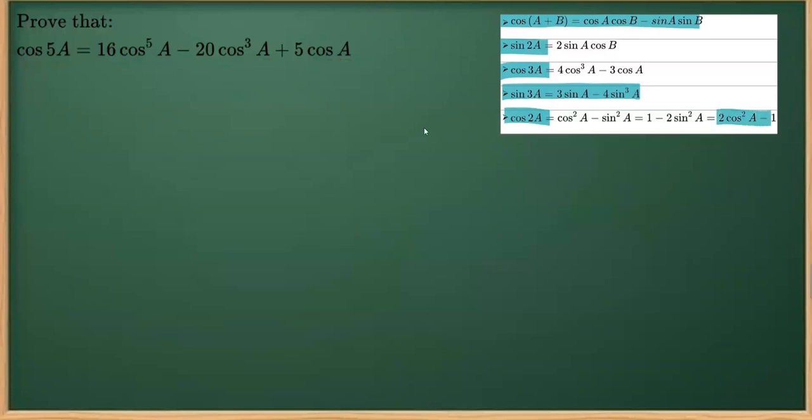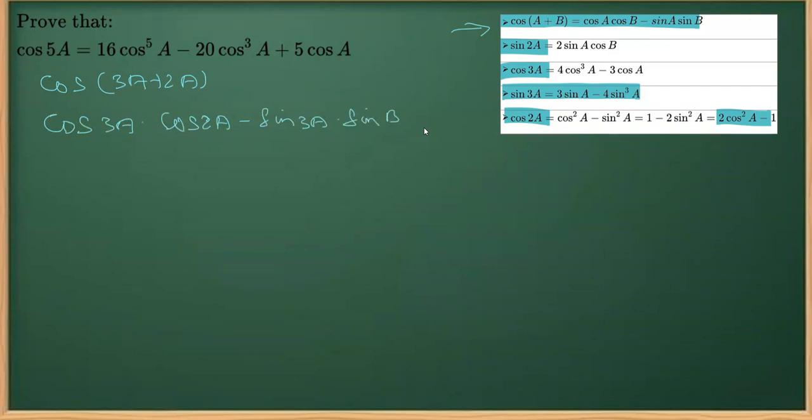First thing that we need to do is split this cos 5a. I can write 5a as 3a plus 2a, right? And then we'll apply this first identity, the one I have written on the screen. This can be expanded as cos a cos b minus sin a sin b, with a as 3a and b as 2a.